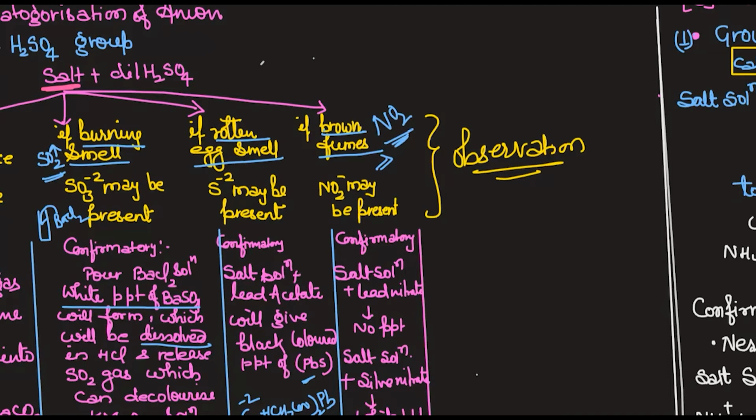So you have to do the confirmation, and for the confirmation what you have to take: salt solution plus lead nitrate. There will be no PPT. कोई changes नहीं होंगे, कोई like PPT formation नहीं होगी. ठीक है? Then what next? You have to second step में क्या करना? Again you have to make the salt solution and add the silver nitrate in this. As you will add the silver nitrate, you will get the white PPT over there.